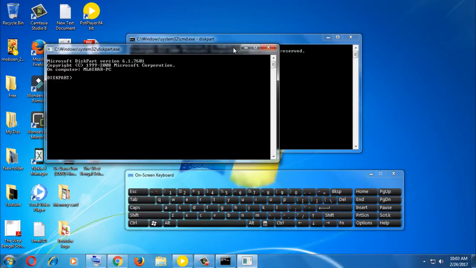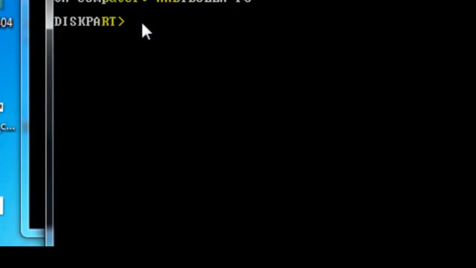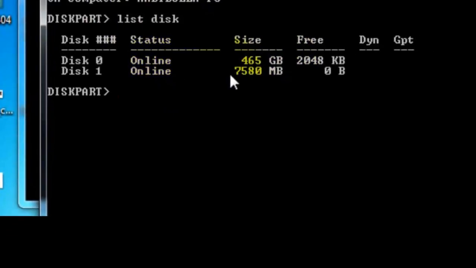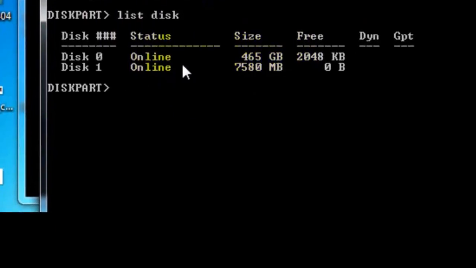Now with diskpart on, type list disk. All your disks are shown. First is the 465 GB, your computer's hard disk, and second is your external memory, your pen drive and memory card, which is 7580.